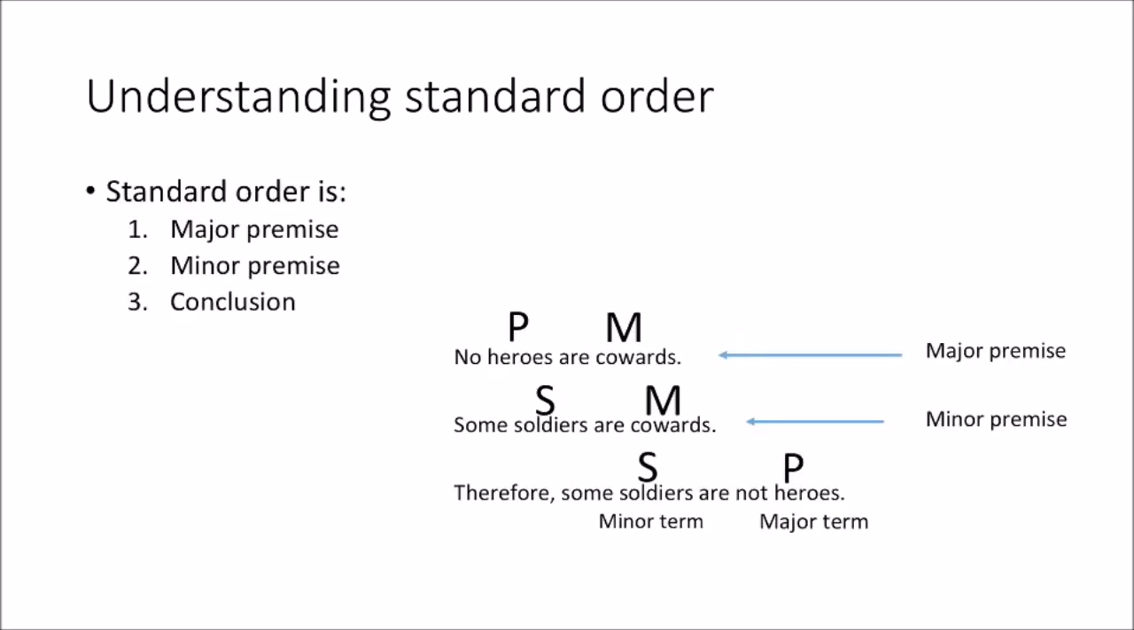The standard order is to always put the major premise first, always put the minor premise second, and always put the conclusion third. So this is complicated, I'm sure, right now, but you'll get used to it. It becomes fairly straightforward. But this is what standard order means. It means major premise first, minor premise second, conclusion third, always in that order.